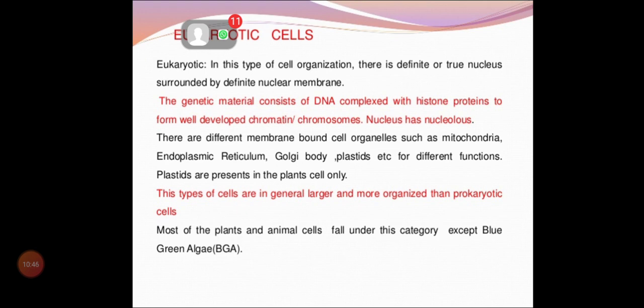Next, children, we will see the eukaryotic cells. We all know eukaryote means true nucleus. So we can see a true nucleus, nucleolus, and all the cell organelles: mitochondria, endoplasmic reticulum, Golgi body, plastids, everything. And we can see histone protein in it. And what kind of groups can we see? Plants, animals, every group we can see here. Plant group except blue-green algae.